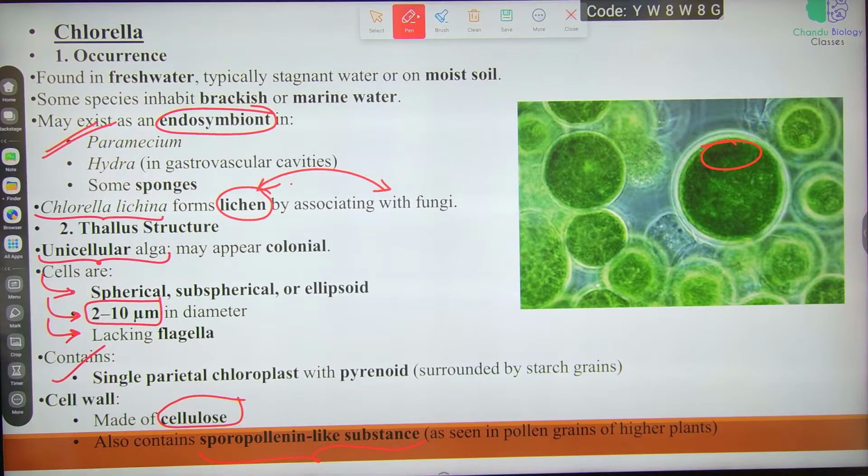Next, they produce an antibiotic called chlorellin. Fast growth rate is seen. They are the best oxygen producers, used by spacecrafts to absorb carbon dioxide, and they are used in sewage treatment in oxidation ponds. Dried biomass is used as SCP, that is single cell protein.